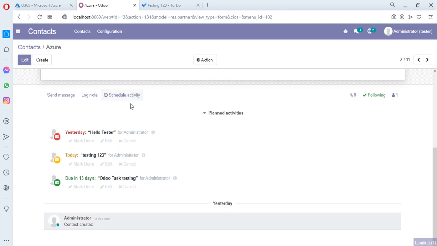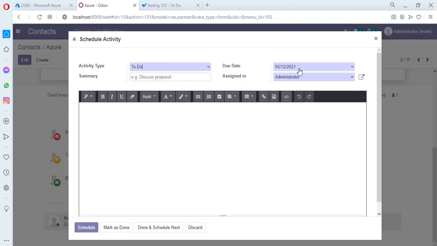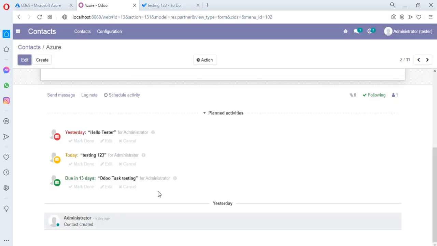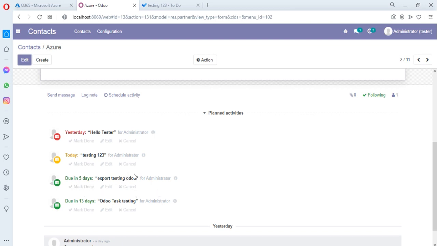You can also schedule it from this schedule activity, and you can specify the time, due date, and here is the summary. Export testing Odoo. Here is the summary of the task, and schedule it, and this activity or task is being added to the account, and we have to export it to the To Do application.